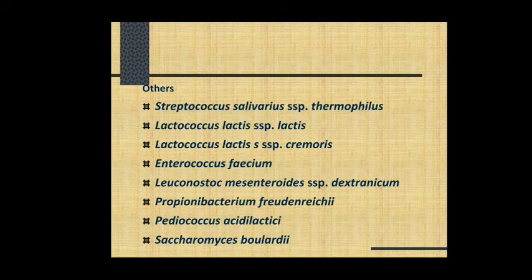All of these species can be used as probiotic food, and they have a similar beneficial effect to that of the Lactobacillus species and Bifidobacterium.